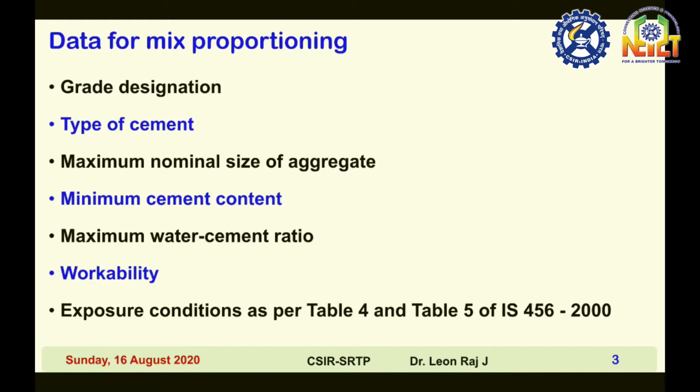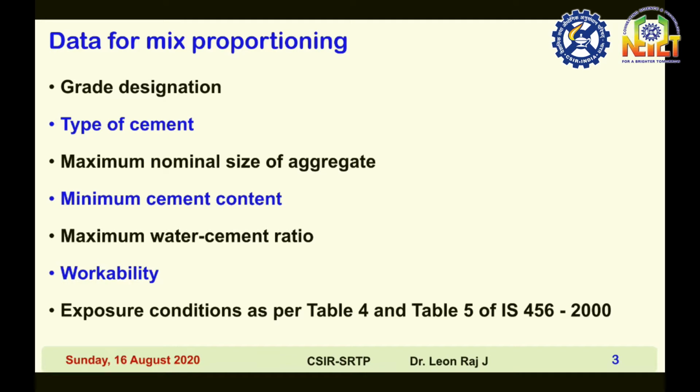The minimum cement content and maximum water cement ratio are limited for durability purposes, and the limitation is given in IS 456-2000. Workability is nothing but the slump value, whether it is low slump or high slump. Zero slump means roller compacted concrete. 300 mm slump is self-compacting concrete. 120 mm is pumpable concrete.